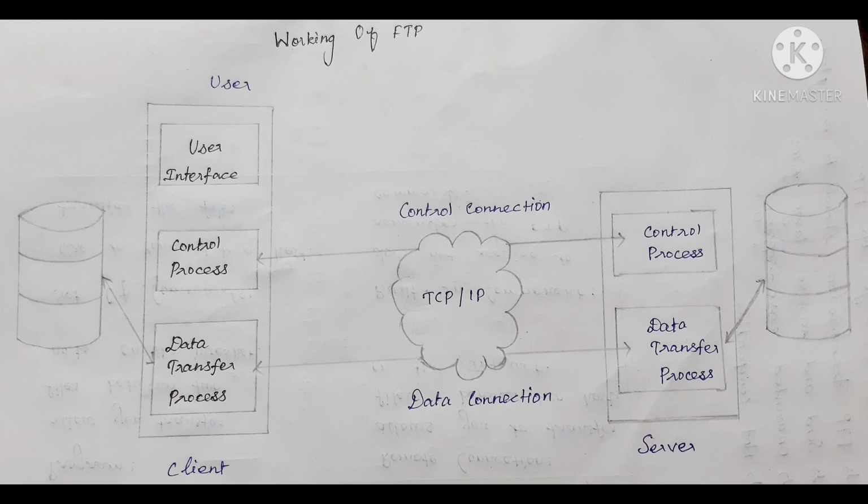Now, let's see the working of FTP. The figure shows the basic model of FTP. The FTP client has three components: the user interface, the control process, and the data transfer process. The server has two components: the server control process and the server data transfer process. When you want to copy files between two computers that are on the same local network, often you can simply share a drive or folder and copy the files the same way you would copy files from one place to another on your own PC.